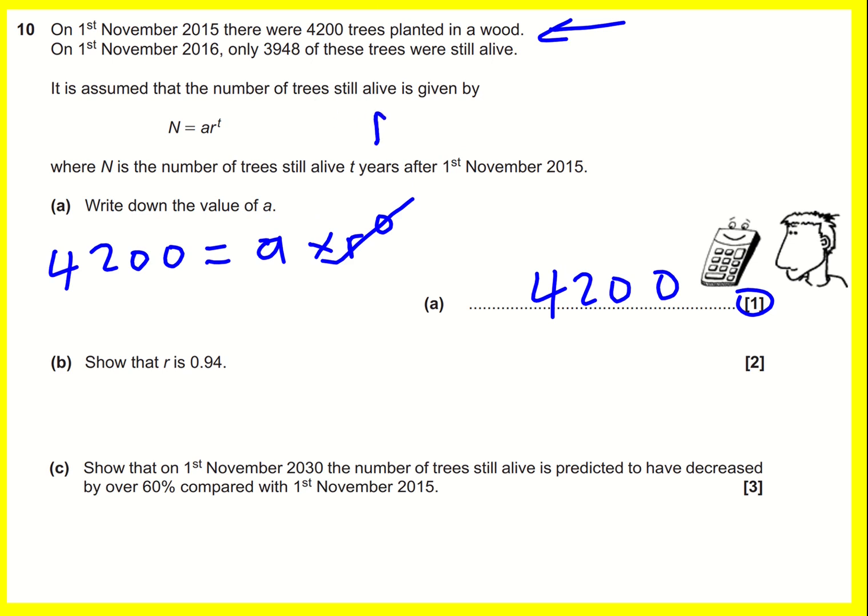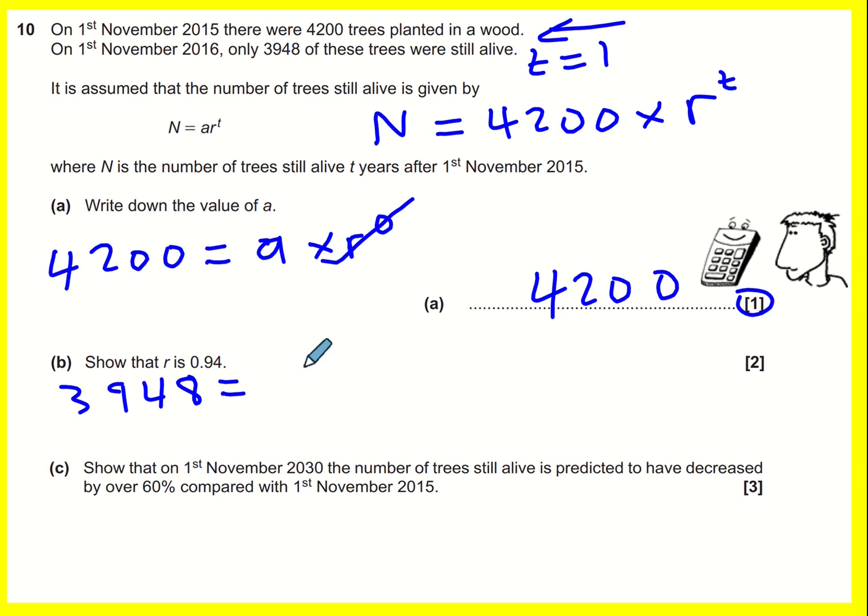So I now have that n is equal to 4,200 times r to the power of t. I don't yet know what r is, but it says show that r is 0.94. And that's what we're going to use our second piece of information for, because a year later is when t is equal to 1. So we can write down that 3,948 is equal to 4,200 times r to the power 1, which is just r.